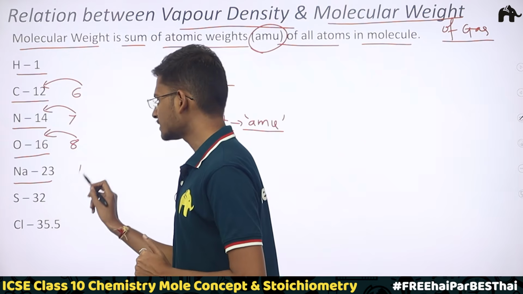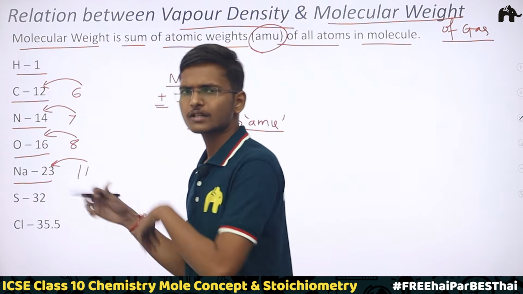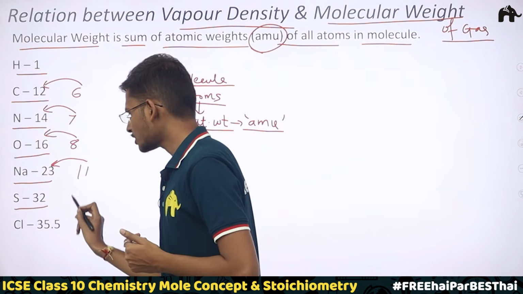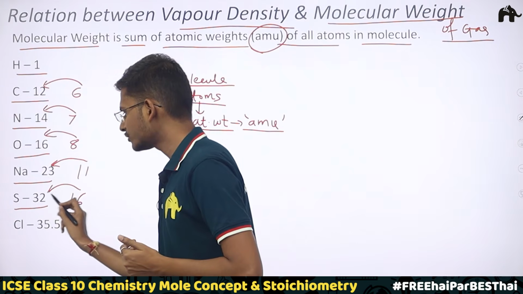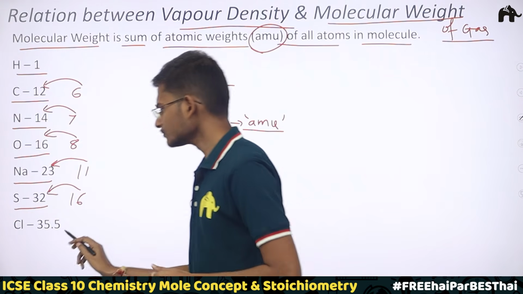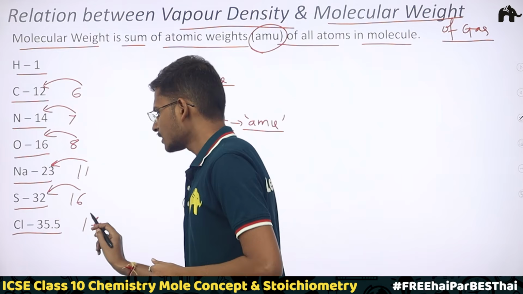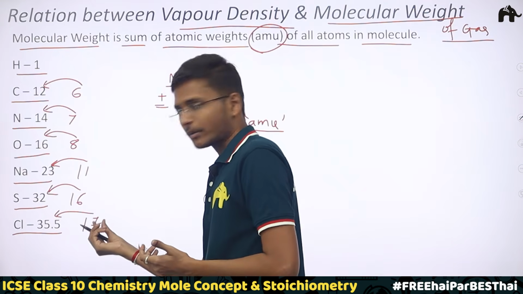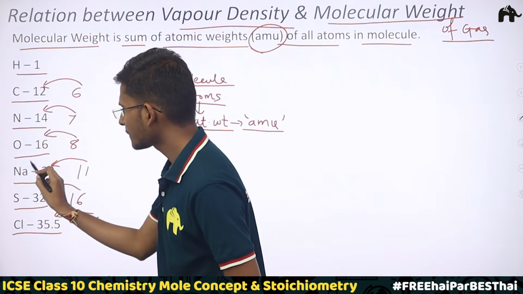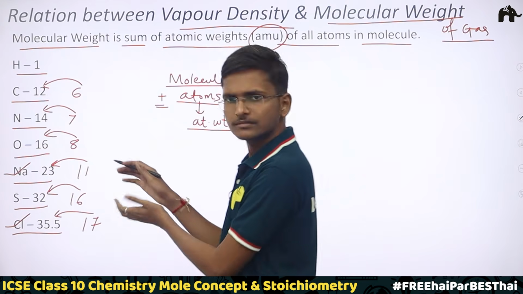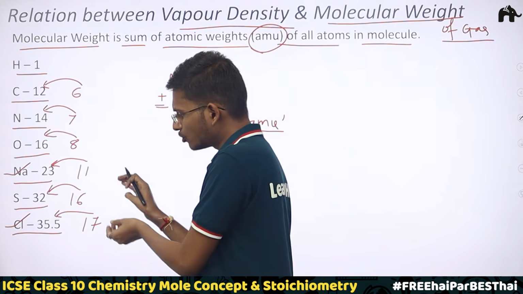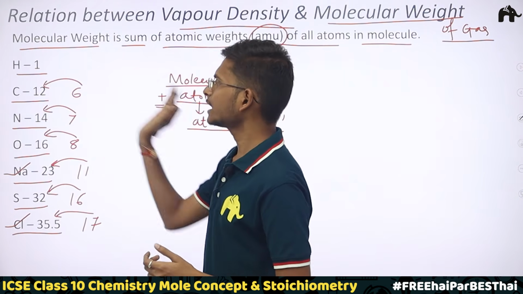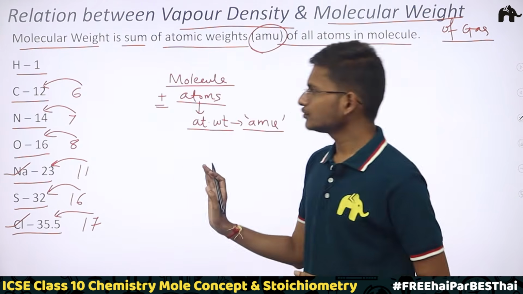Sodium's atomic number is 11 and its atomic weight is more than double, 23. So you remember in this way, sodium's is more than double. Again, sulfur, atomic number 16, its atomic weight is exactly the double, 32. Chlorine, atomic number 17, its atomic weight is again more than double of its atomic number. So in sodium's case and chlorine's case, their atomic weights are more than the double of their atomic numbers. The rest are exactly the double, and hydrogen is 1. So very clear to you.